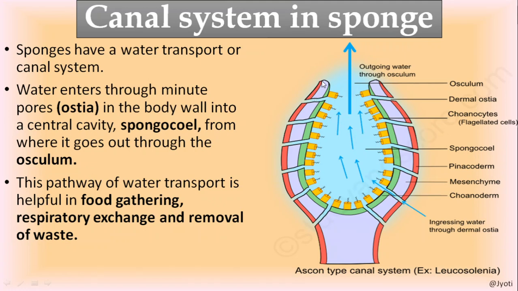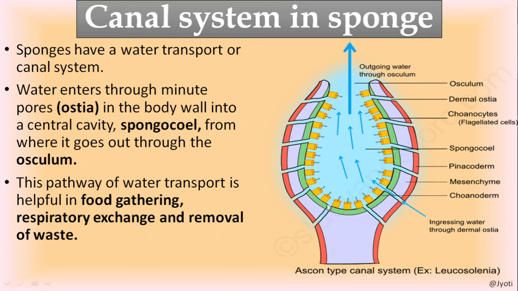In this sponge's body, as you can see, there is a pink color layer, a very distinct layer, and that constitutes the outer layer of the body, and an inner layer of the body that is made up of yellow color cells. The outermost layer consists of pinacocyte cells, so it is also called pinacoderm.